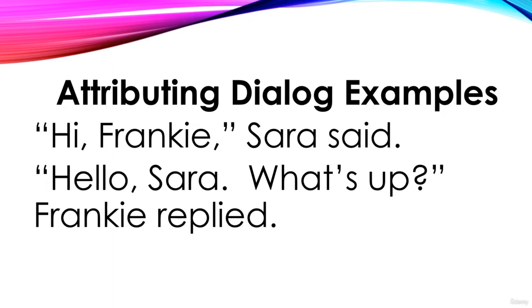Because that would end in a period, we're replacing the period after Frankie with a comma. So, "Hi, Frankie," end double quote, Sarah said. "Hello, Sarah. What's up?" Now, notice this ends with a question mark, and we're attributing the dialogue to Frankie. But because it ends with a question mark, we don't replace that question mark with a comma. We just leave it there, and Frankie replied.